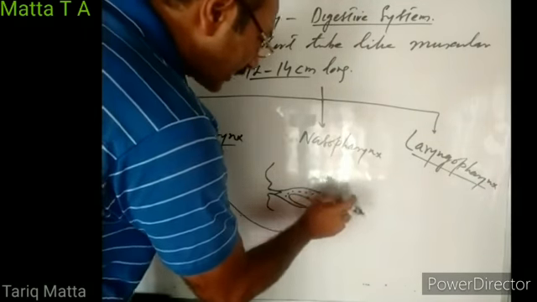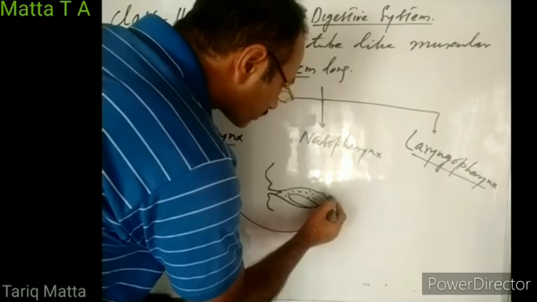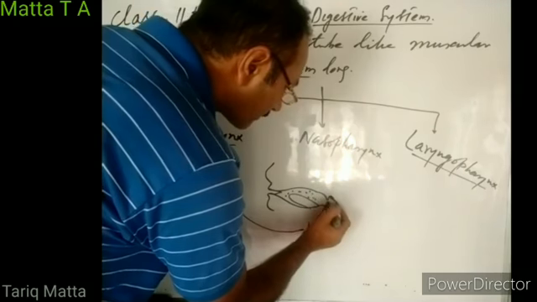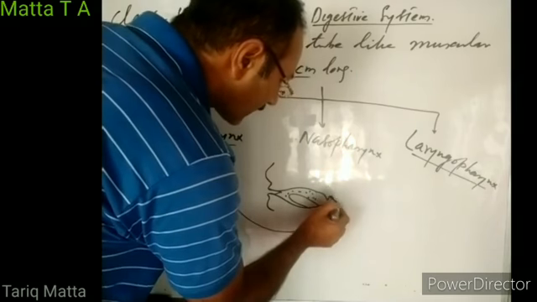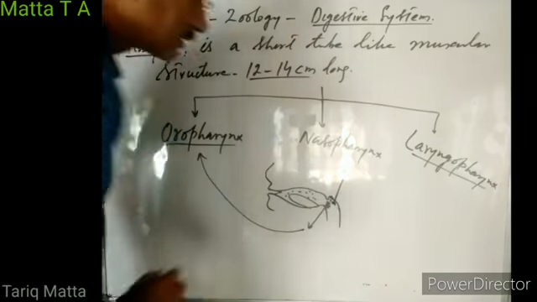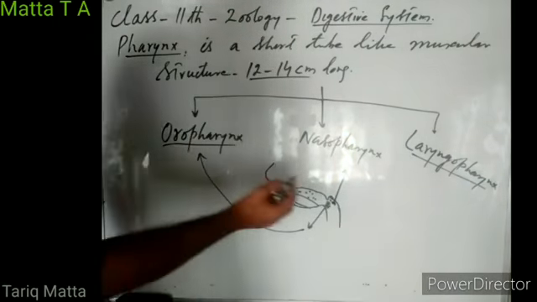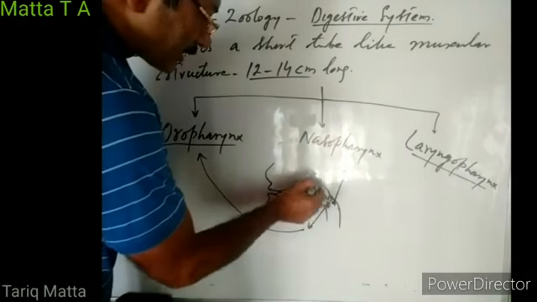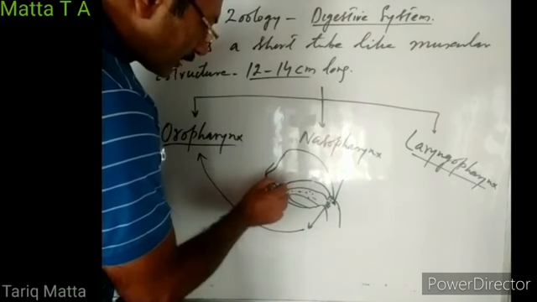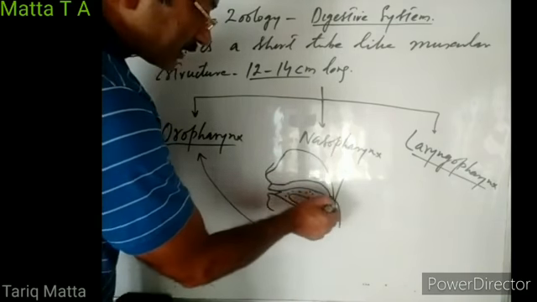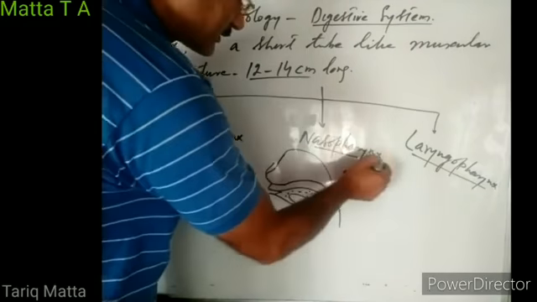And the part of pharynx in which the nasal chambers open, the internal nostrils open. This upper part of pharynx, in which the internal nares open, in which the openings of the nasal chambers open, right? This upper part of pharynx is known as nasopharynx.